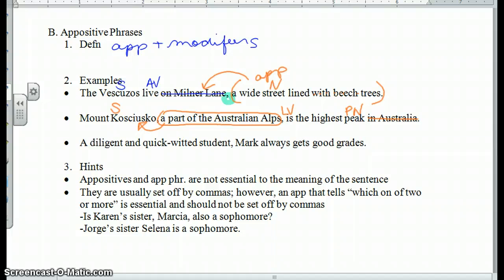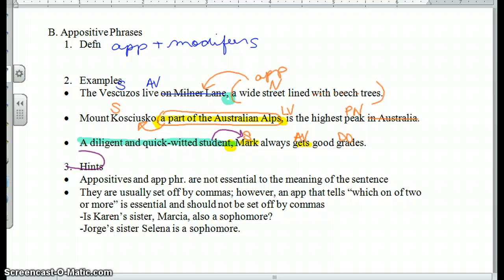A diligent and quick-witted student, Mark always gets good grades. Action verb, gets. Who or what gets? Mark does. Mark gets what? Grades, direct object. Here's my comma. Now I know student isn't the subject because I can't have a single comma between my subject and my verb. I could have doubles like I do right here because that tells me all of this is extra information, but a single comma cannot separate a subject from its verb. So that tells me this is my appositive, and it happens to be telling me more about Mark.